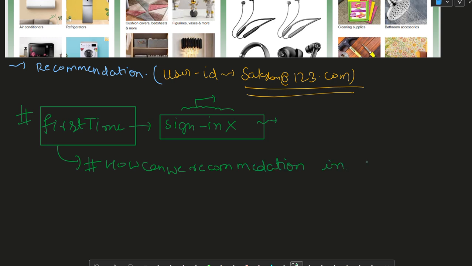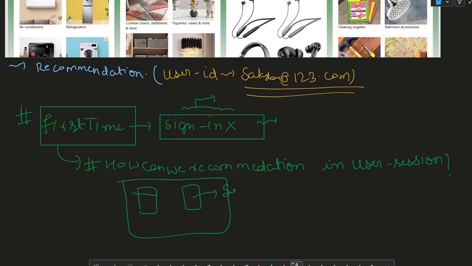We will only judge the user session. For example, if we go to a website without signing in and just do some actions, like I see an iPhone, then I go for a Samsung.